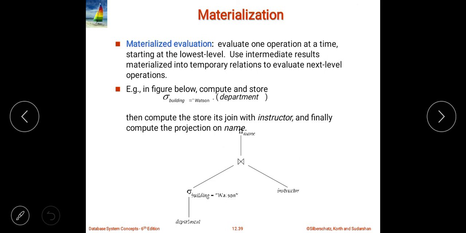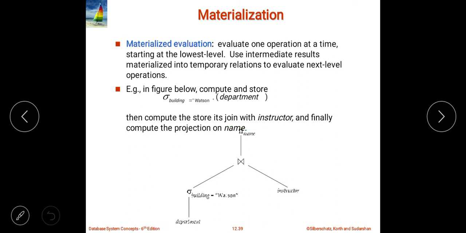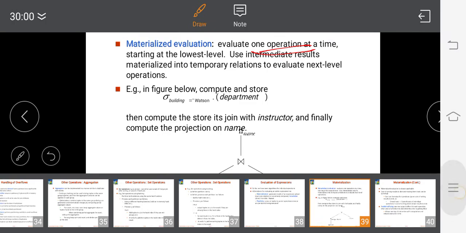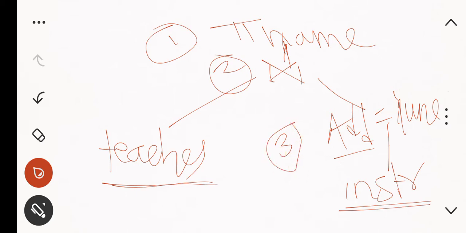The same whatever I have written here, the same I have tried to explain to you. Materialized evaluation means evaluate only one operation at a time, and store that result into the temporary memory, right? Then we are going to compute another expression, and again we are going to store the intermediate results. How? See, in materialization I have three operations here: this is my first operation, this is my second operation, and this is my third operation. You can see there are three operations.